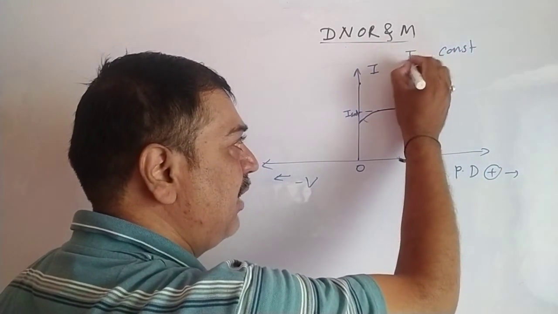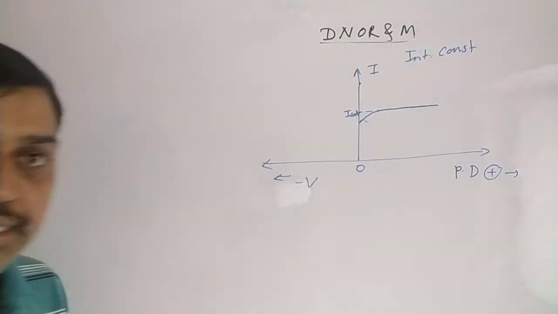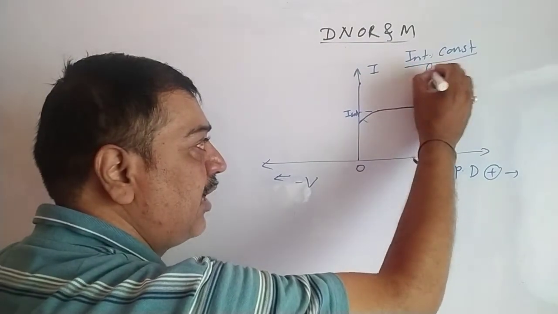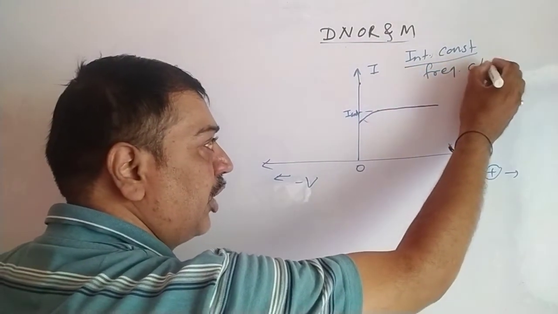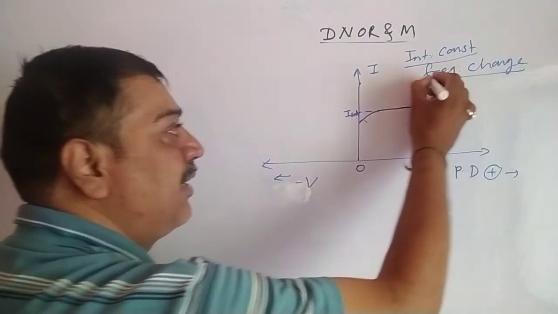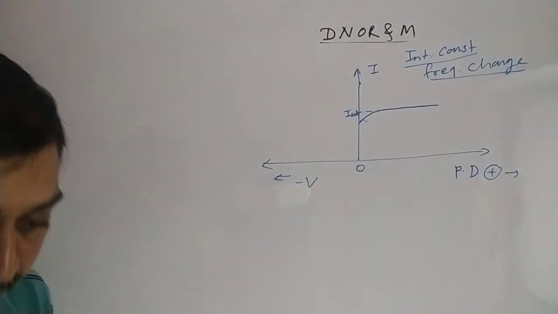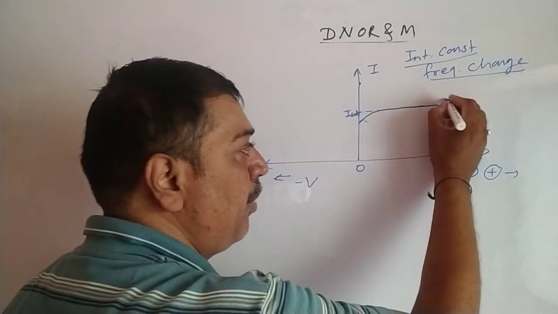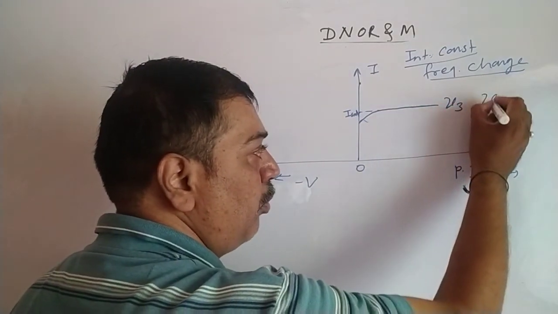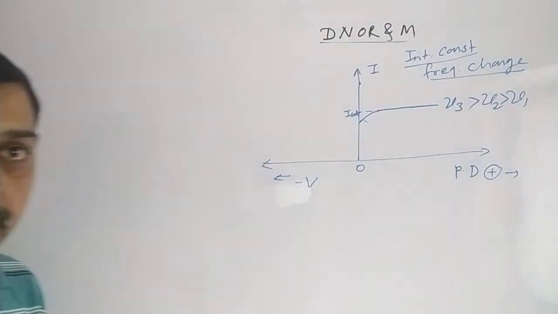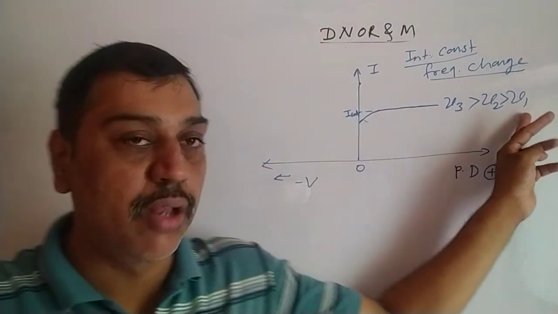Intensity of light is kept constant, and what gets varied? The frequency gets changed. Now if we see the frequency changes, suppose they have taken 3 frequencies, nu3, nu2, nu1, and these are in decreasing order. nu3 is the highest frequency, nu1 is the lowest frequency.